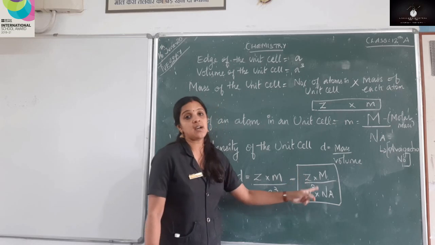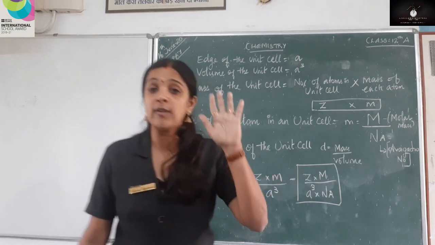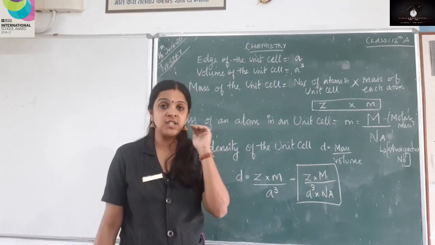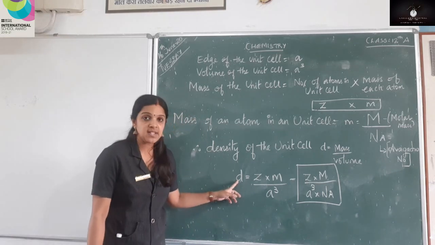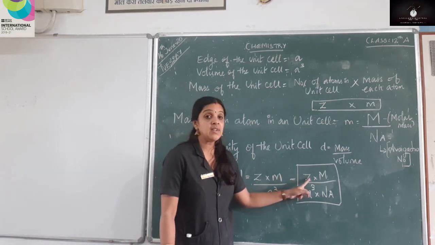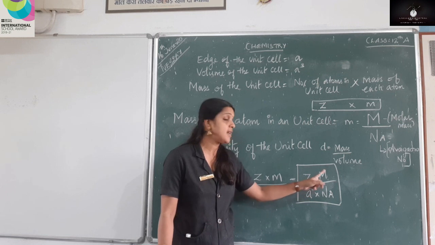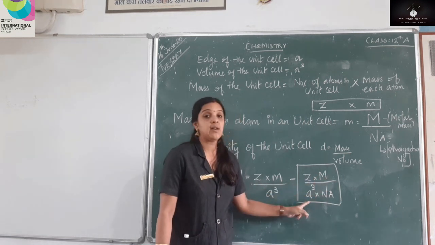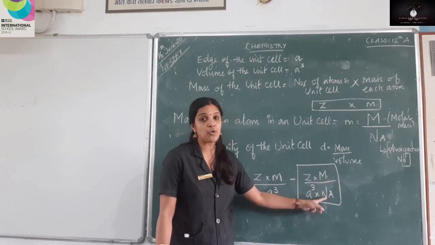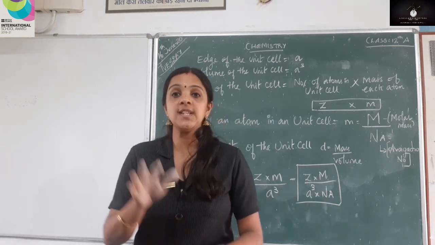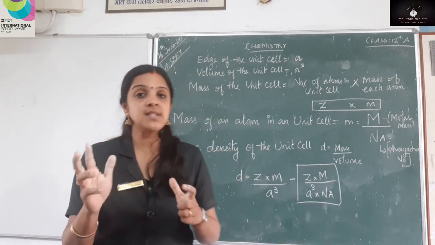So the formula is very important. You have 5 important parameters. What are those? We have the density of the unit cell, the number of atoms in a unit cell, the molar mass, the volume and the Avogadro number. Once you get these 5 parameters, what is important?